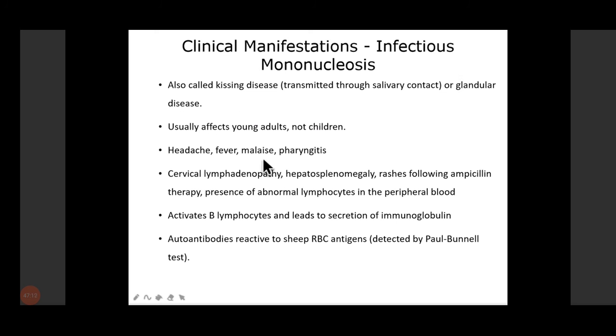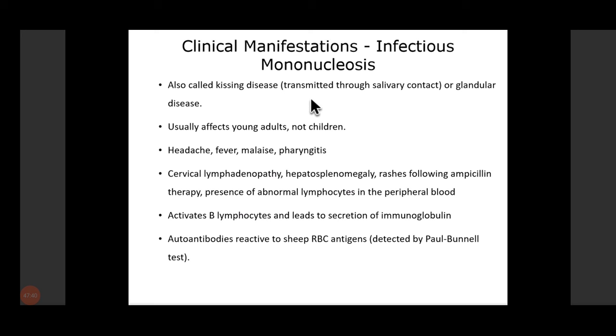Clinical features: infectious mononucleosis is also known as kissing disease because it is transmitted through salivary contact. Basically, the main mode of infection is through the saliva of the infected patient, who sheds the virus in the oropharyngeal secretion. The virus is not highly contagious, and droplets and aerosols are not efficient in transmitting the disease.